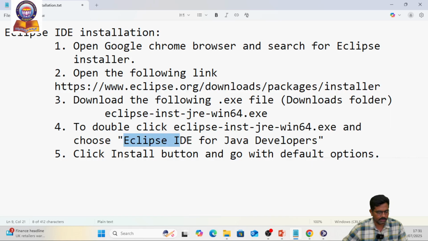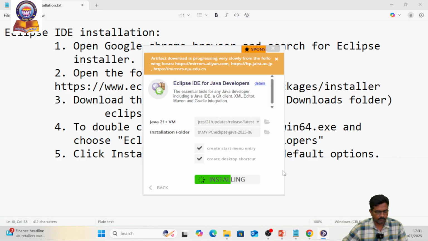We have chosen the option Eclipse IDE for Java Developers to run our Java applications. Then you click the install button and go with the default options. The installation is in progress. It takes some time to install the application.